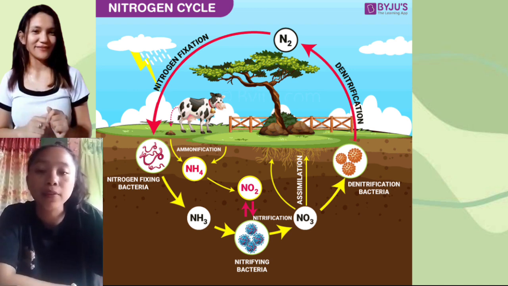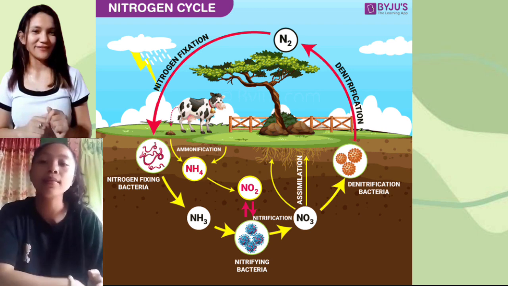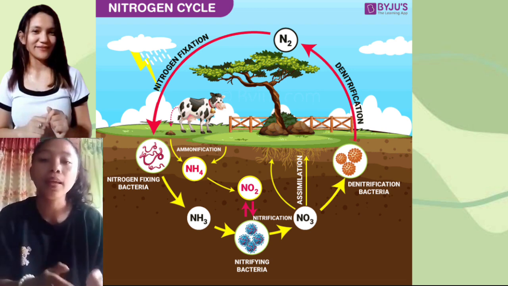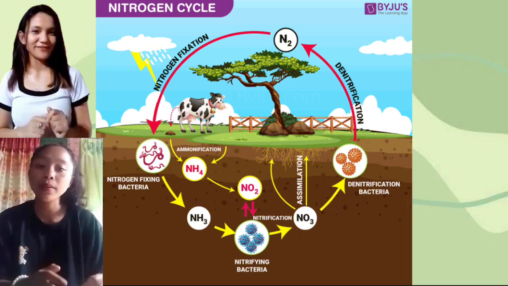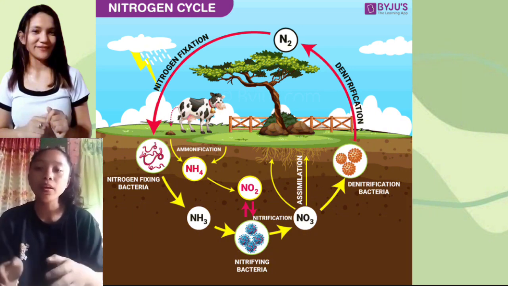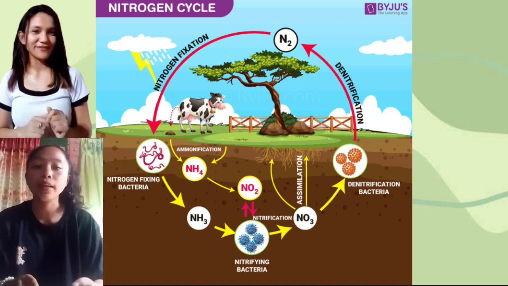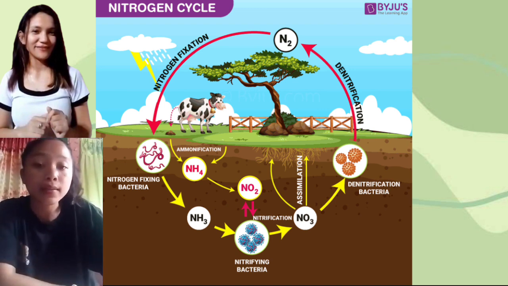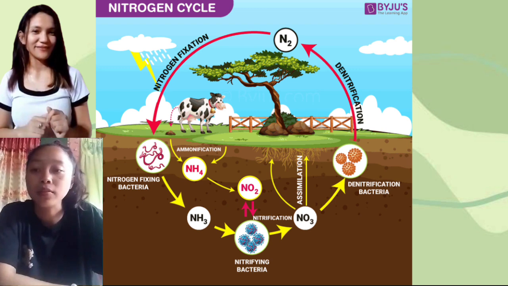Next, we have nitrification. In this process, the ammonia is converted into nitrate by the presence of bacteria in the soil. By the presence of bacteria in the soil, i-convert ang ammonia into nitrate because we all know that ammonia is very toxic.